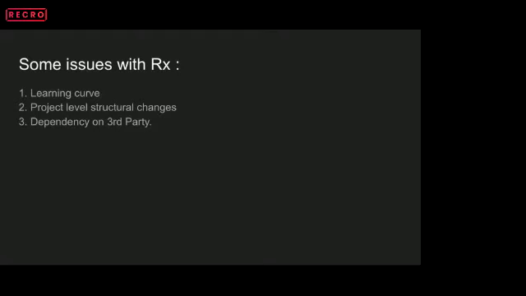Also, adding reactive to the project requires some structural changes. So once you do that, it's very difficult to go back to a different stack or use another approach, right? So this is another challenge with Rx. And obviously, we are depending on a third-party library.